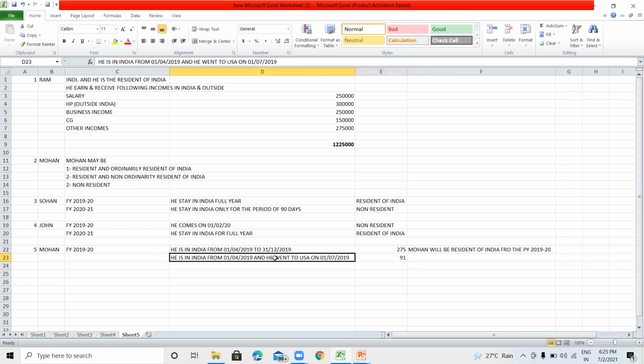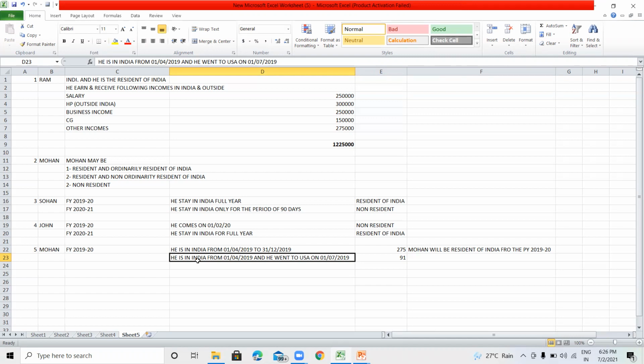But he went there on 1st July 2019. But before that, he was a resident of India, means he lived in India. So it is assumed that he is living in India from the very beginning. So he has stayed in India more than 365 days in the preceding 4 years. Mr. Mohan is a permanent resident of India. Only for the purpose of some work, he went to USA on 1st July 2019. Before that, he is a permanent resident of India.